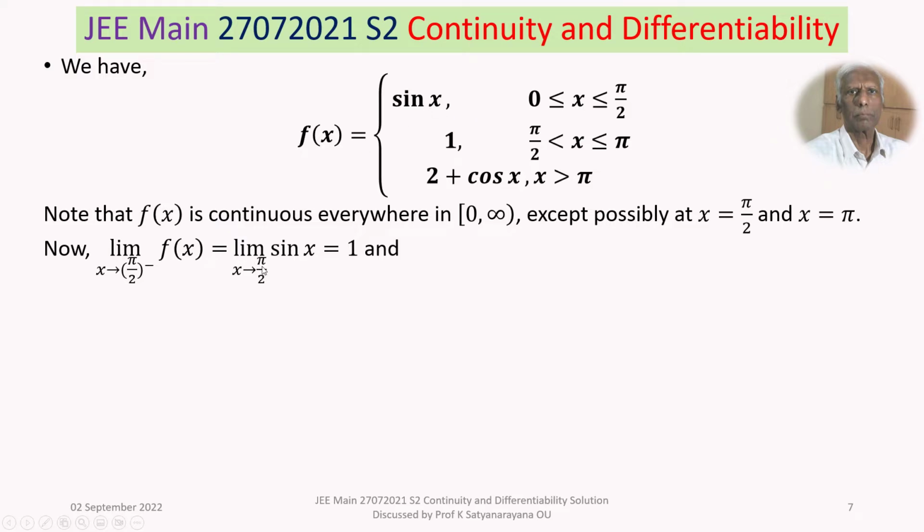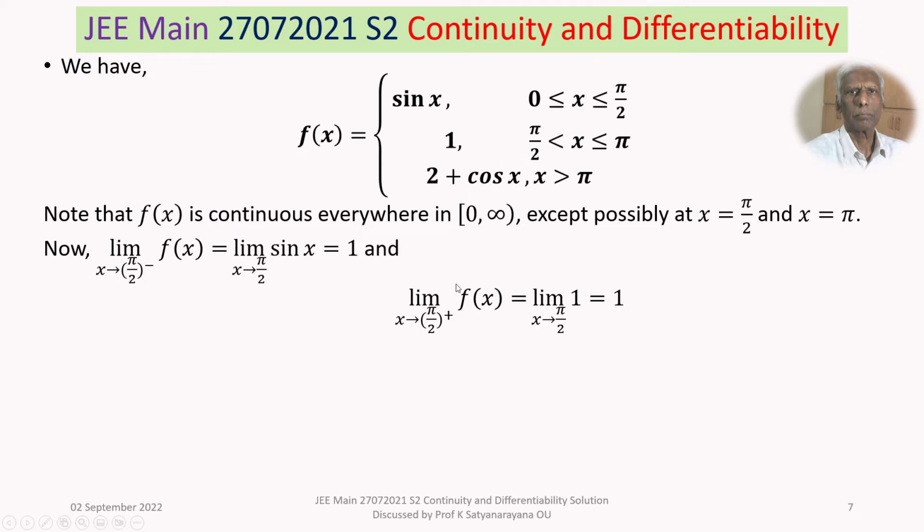So the limit as x tends to pi by 2 of sin x is sin pi by 2, that is 1. And the limit as x tends to pi by 2 plus, that is tending to pi by 2 from right, in this interval it is 1. So the limit as x tends to pi by 2 of 1 is 1.